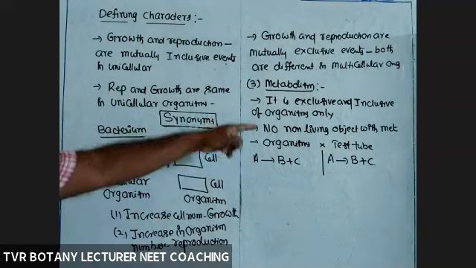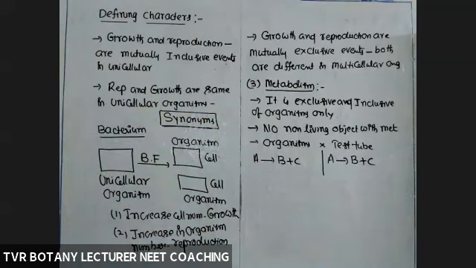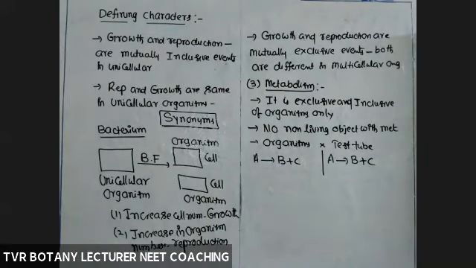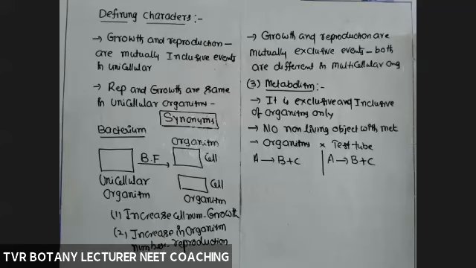Without any exemption, without any obligations, metabolism is 100% a defining property of living organisms only. Both anabolic and catabolic reactions. Anabolism is a constructive reaction, an endergonic reaction. Catabolism is a destructive reaction, an exergonic reaction. By means of these two, an organism is able to survive. The dynamic state of an organism depends on metabolic reactions only. Of course, we are able to regulate those metabolic reactions outside the cell.